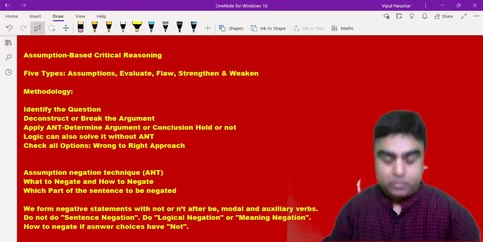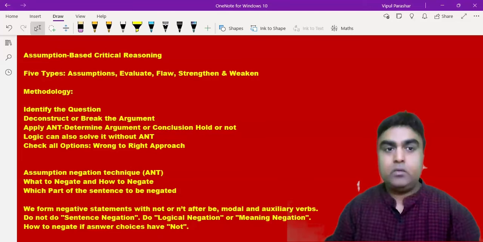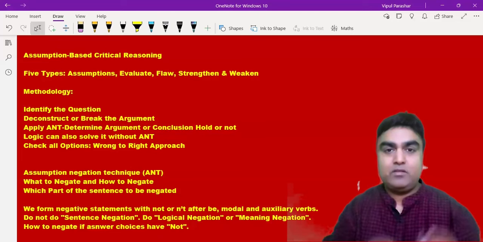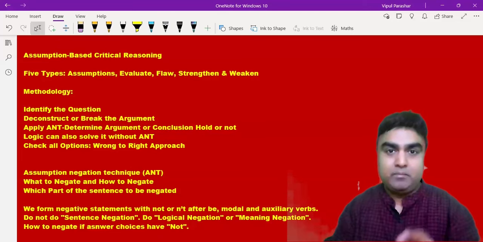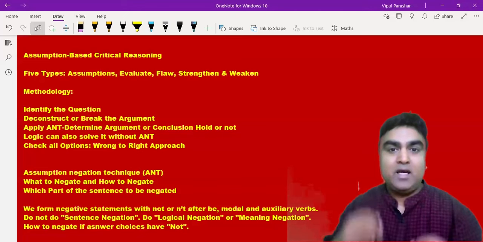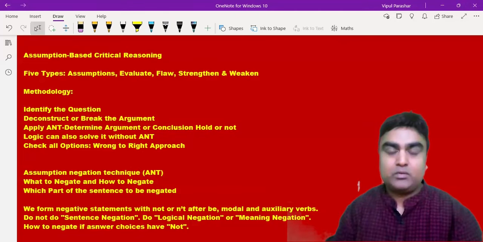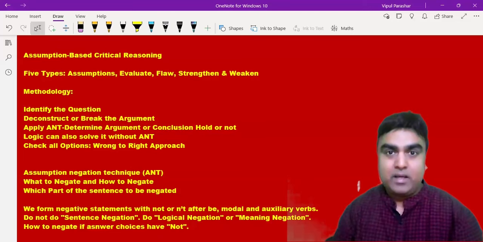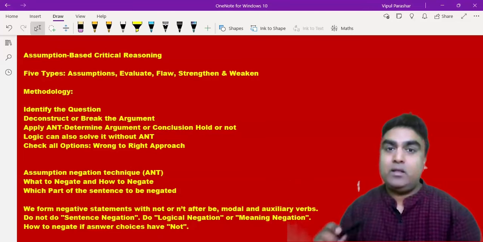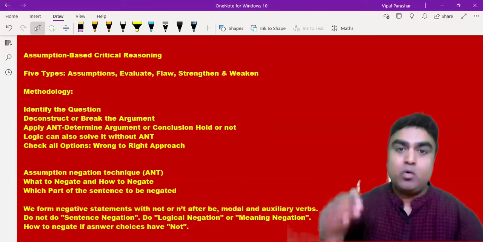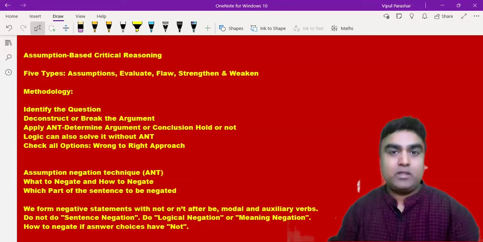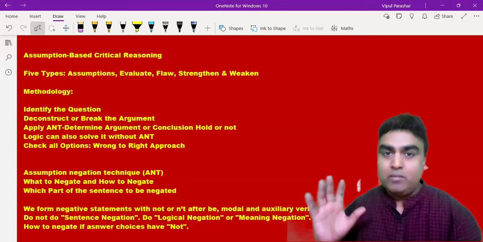I'm having some sore throat today. Okay. So a sentence will have 2 parts. One is a subject part, one is a predicate part. So which part exactly has to be negated is a very important question. Usually the predicate will have a verb in it, and in all the things we are negating the verb, whether it is a modal verb, auxiliary verb, or main verb, but we are always negating the verb.